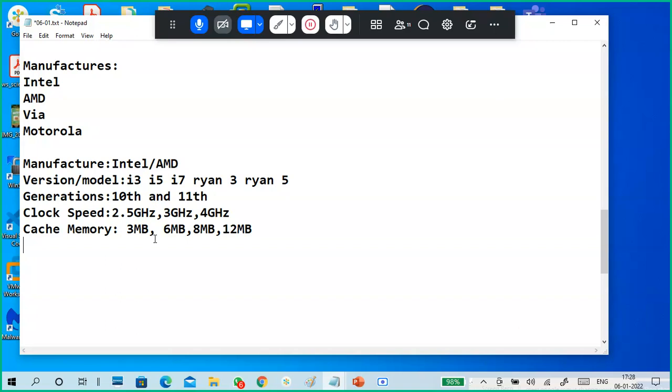Next one is the number of cores: 2 core, 4 core, 6 core, 8 core, 10 core processor. The number of cores per processor is also important, and the number of threads. If you have a 2 core processor, threads are also 2.